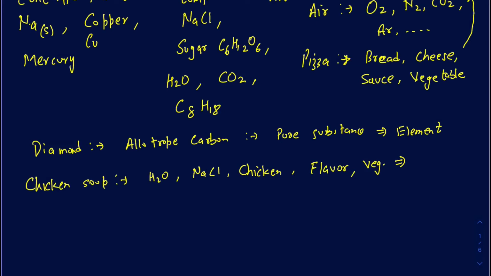But when we look at chicken and vegetables, and as a result, an overall picture of this whole mixture, it's not going to be an even distribution of the chicken and the vegetables throughout the chicken soup. Another way of saying it, you can easily see where the chicken is and where the vegetables are. So as a result, it's going to be a heterogeneous mixture.